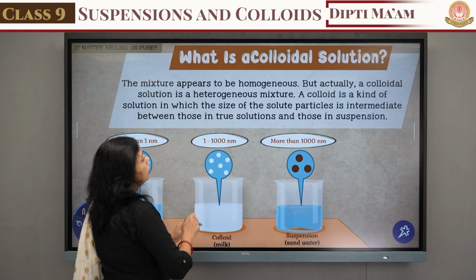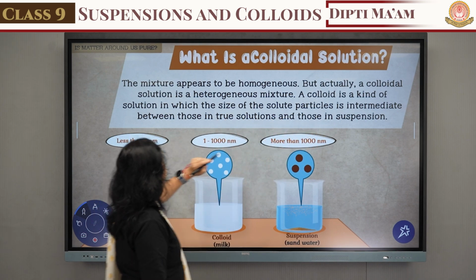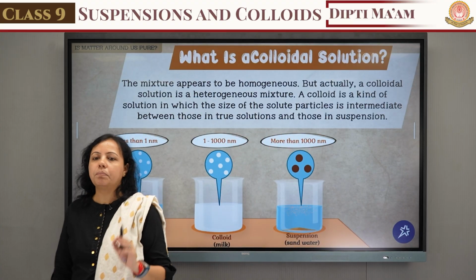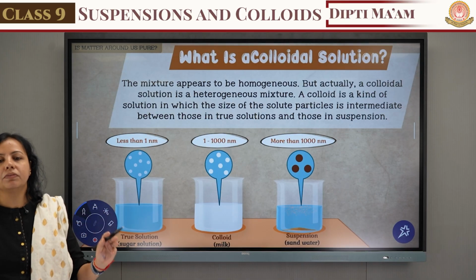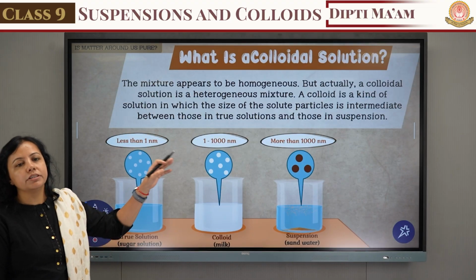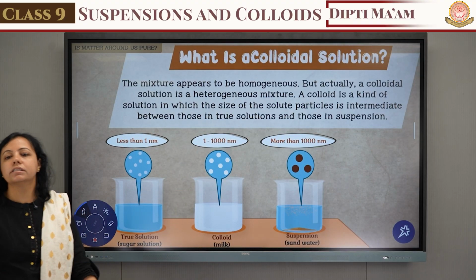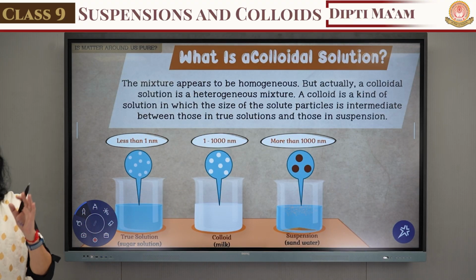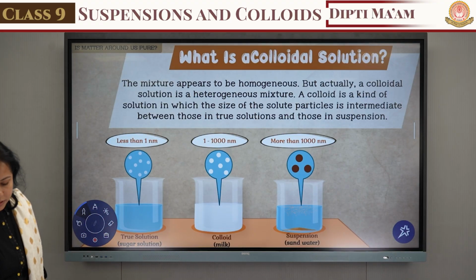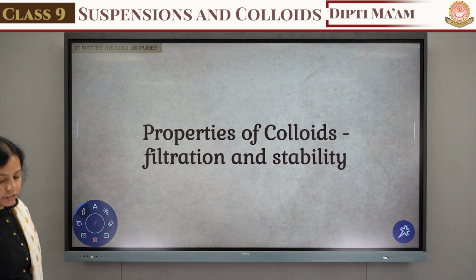Heterogeneous mixture है. A colloid is a kind of solution in which the size of the solute particle is intermediate between those in true solution and those in suspension. That means the particle size of the colloidal solution is in the range of 1 nanometer to 1000 nanometer. It is not a part of the true solution, it is not a part of the suspension. It is known as the colloidal solution. Be sure, मतलब कि दिखने में जो है वो homogeneous होगा, but actually it is a heterogeneous mixture. So now let's discuss the properties of the colloid related to filtration and stability.